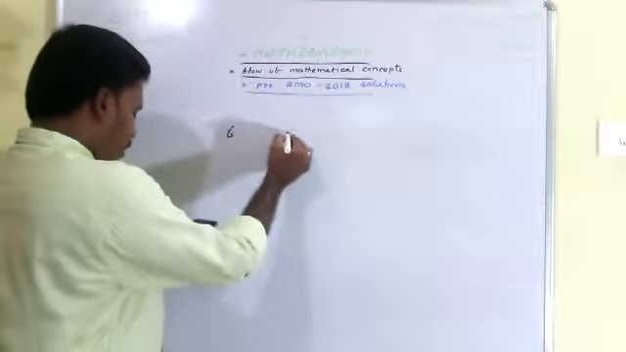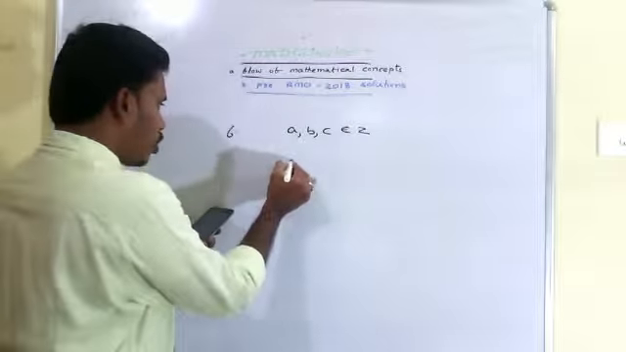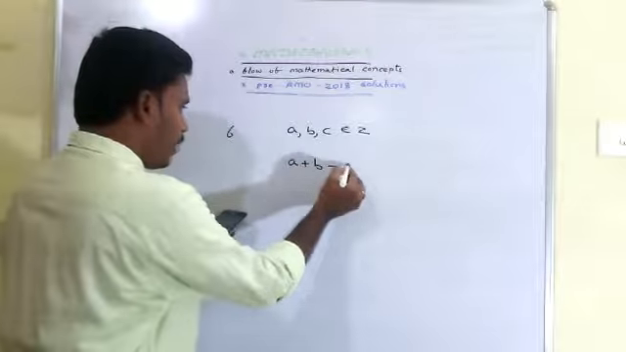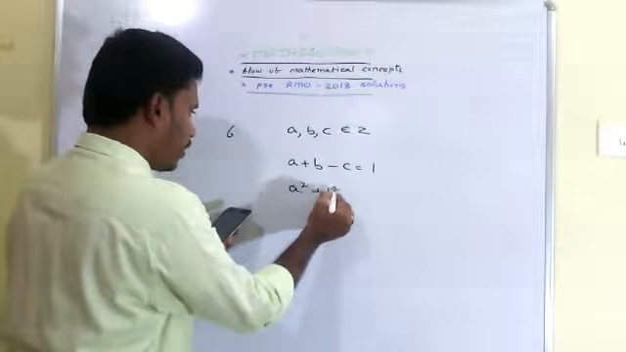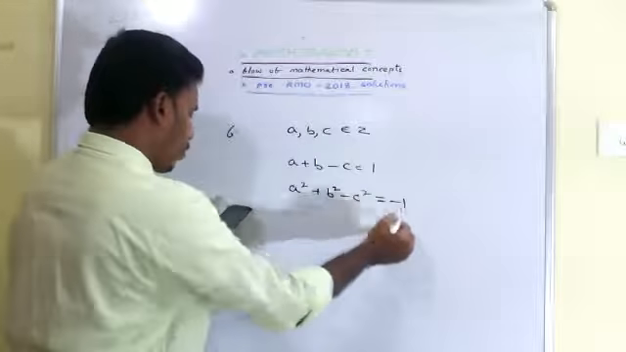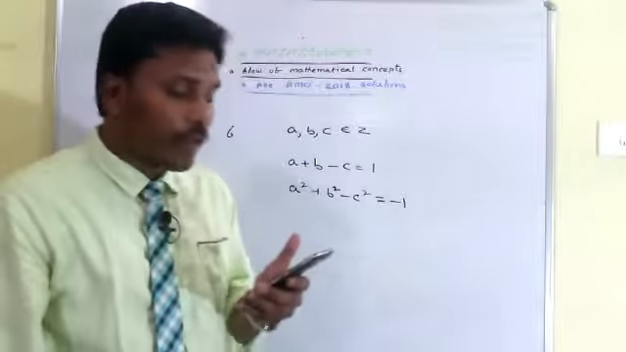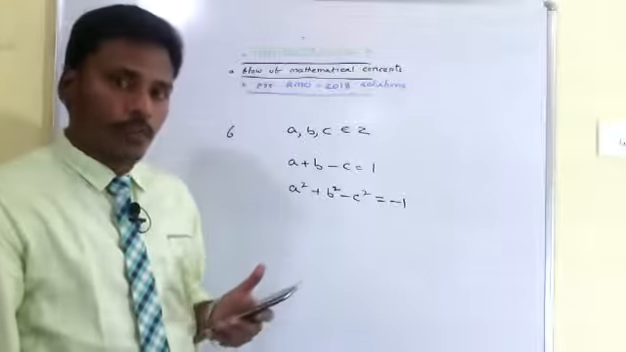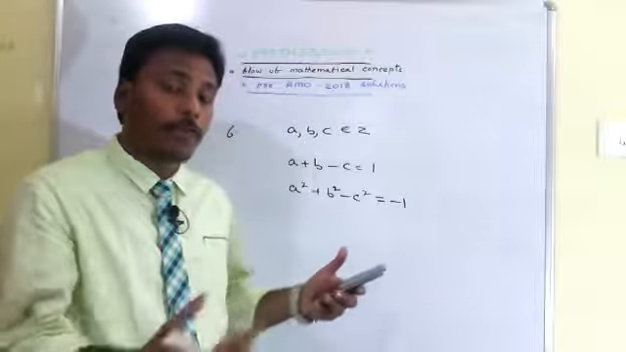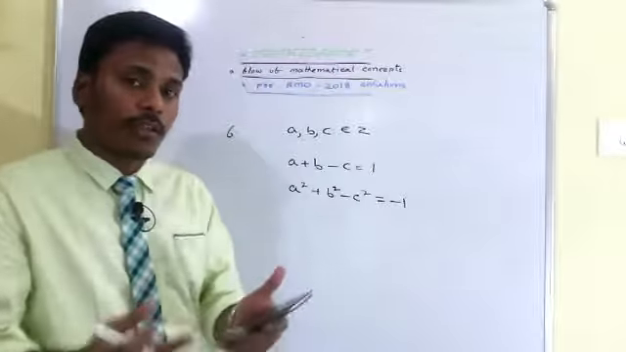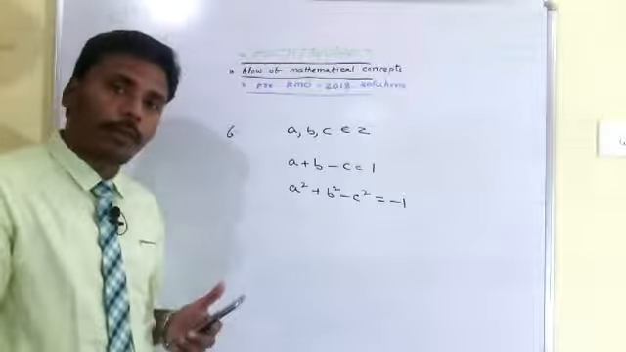For the sixth problem, they mentioned that a, b, c are integers which satisfy a plus b minus c is equal to 1, as well as a square plus b square minus c square is equal to minus 1. And they asked us to calculate the sum of all possible values of a square plus b square plus c square. That in turn means we have to calculate all possible values of a, b, c. From there we calculate the possible values of a square plus b square plus c square.